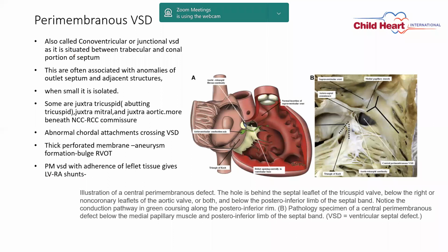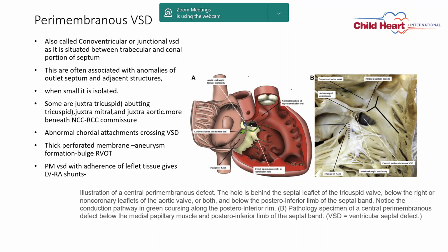So now let us talk about each VSD in detail. First is the perimembranous VSD. The perimembranous VSD is also called conoventricular or junctional VSD. As we have seen in embryology, the perimembranous area is mainly the junction of the interventricular septum, conal septum, and membranous septum. All three meet at that point. That is why it is also called junctional VSD, or conoventricular VSD.